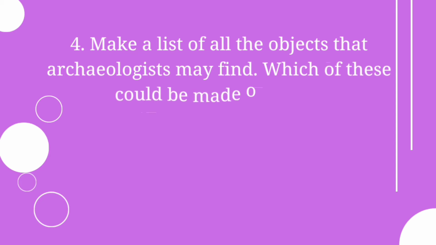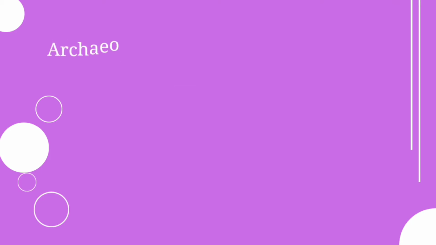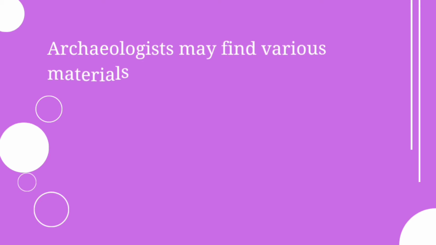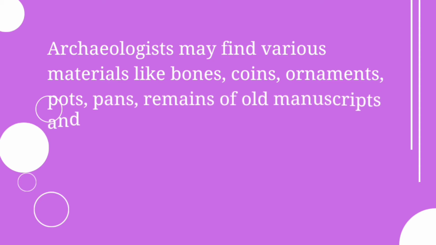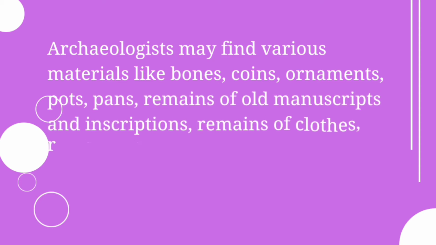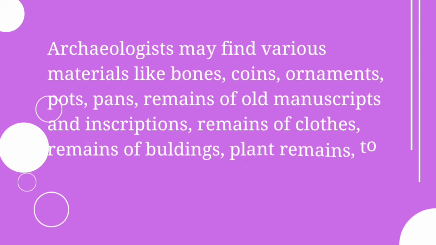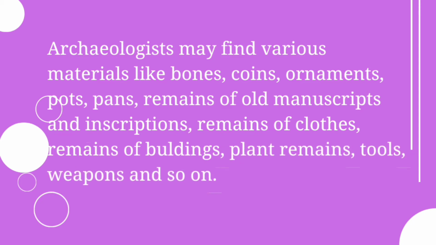Which of these could be made of stone? So you have to list all the objects that an archaeologist can excavate from the soil, and you have to identify which of them will be made of stone. So we can answer in this way. Archaeologists may find various materials like bones, coins, ornaments, pots, pans, remains of old manuscripts and inscriptions, remains of cloths, remains of buildings, plant remains, tools, weapons and so on.